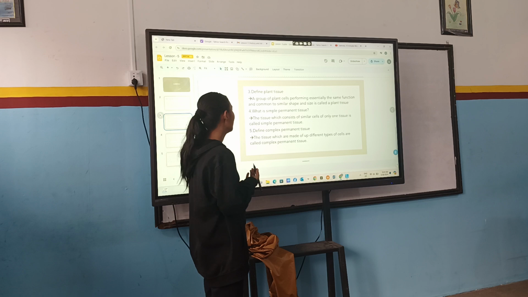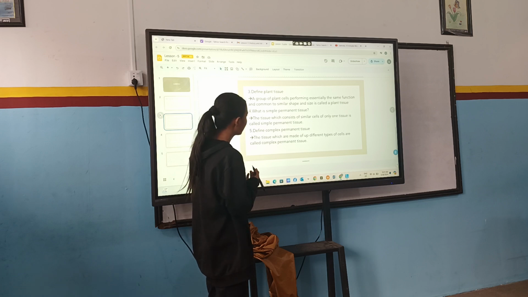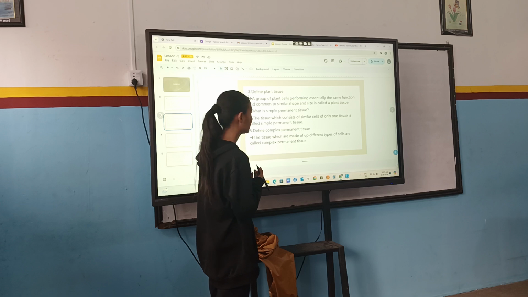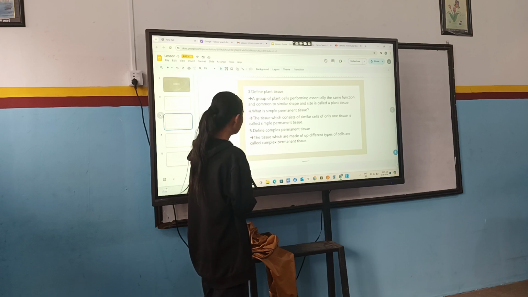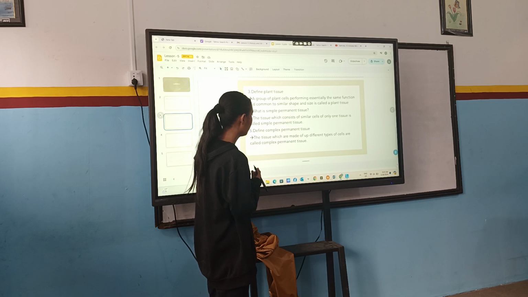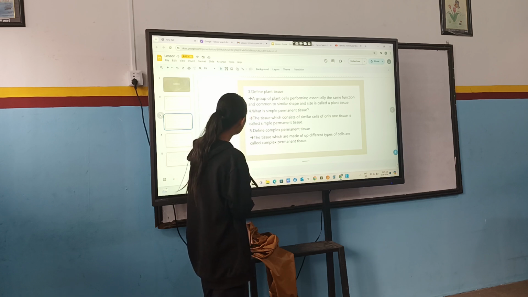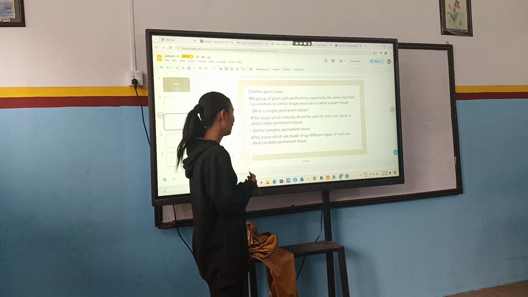Define plant tissue. A group of plant cells performing essentially the same function and common to similar shape and size is called plant tissue. What is simple permanent tissue? The tissue which consists of similar cells of only one type is called simple permanent tissue.